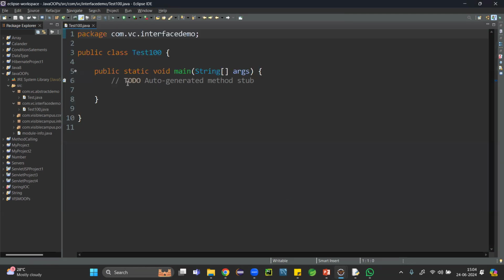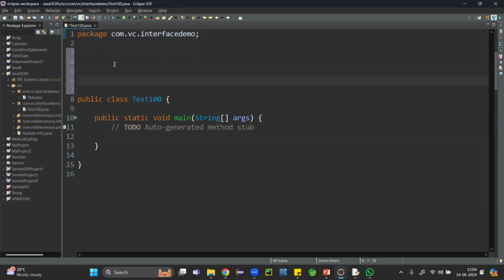Yeah, test100 is not there. Then how to create one interface? Directly also we can create it.